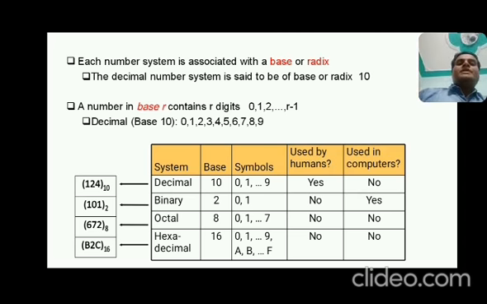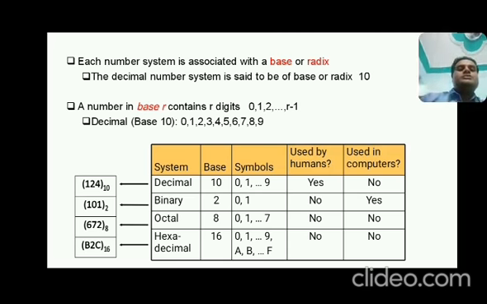A number in base R contains R digits: 0, 1, 2, 3, 4 up to R minus 1. Decimal base 10. So the total number of digits is less than 10, that is 0 to 9. So you can see this table. This table explains all the concepts related to different types of number systems.